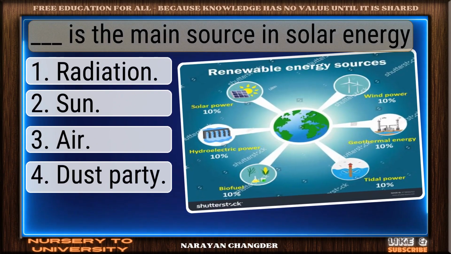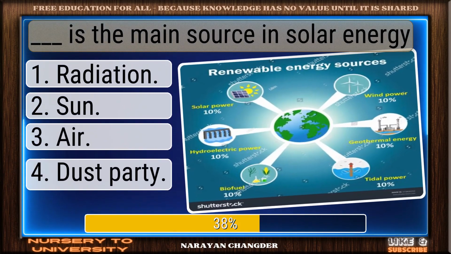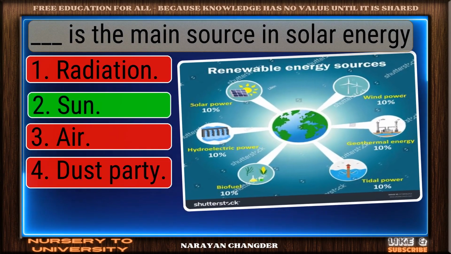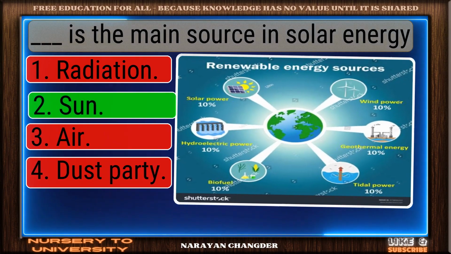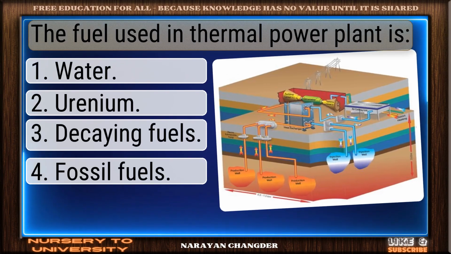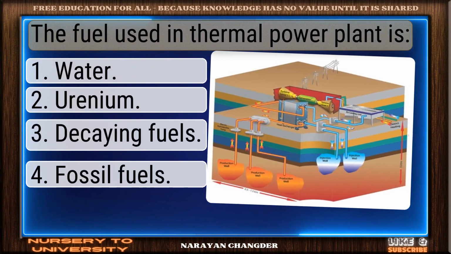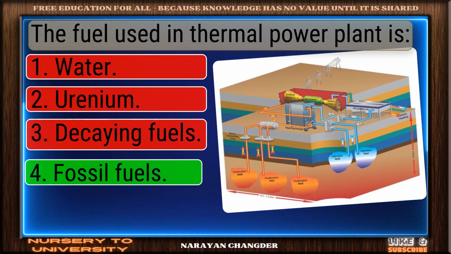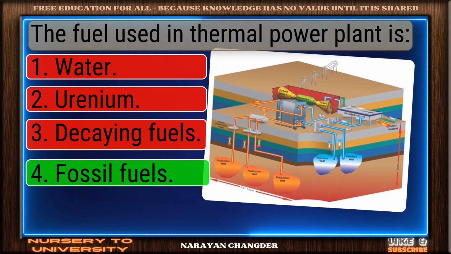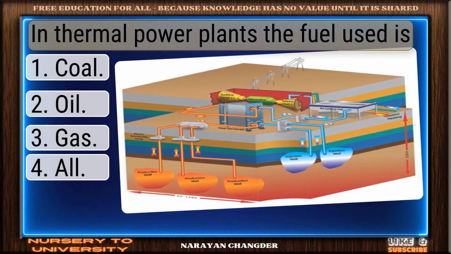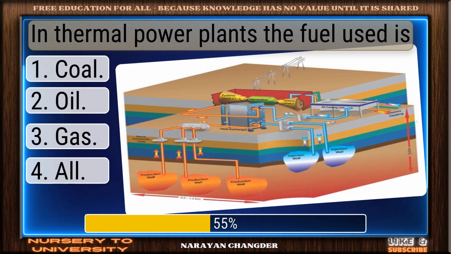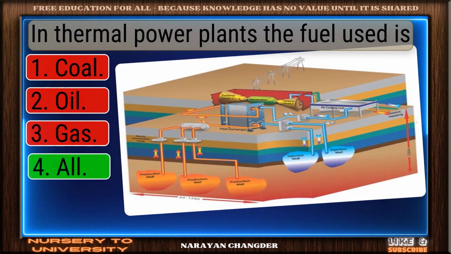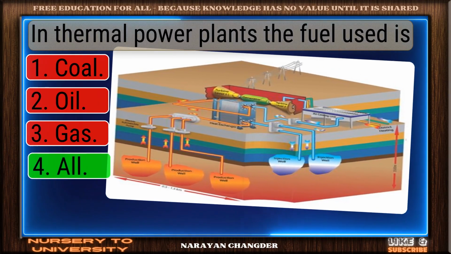Dash is the main source in solar energy. You're right. Sun is correct. The fuel used in thermal power plant is? Nice selection. Fossil fuels is correct. In thermal power plants, the fuel used is? Well done. All is right.